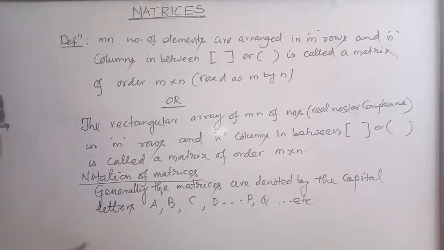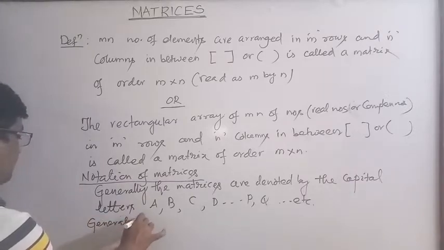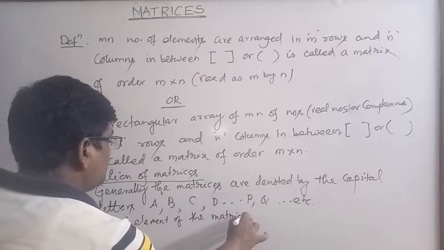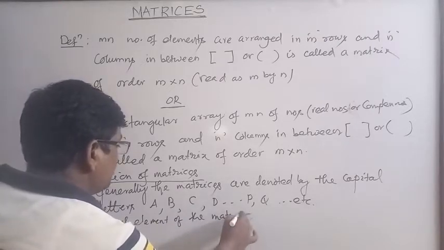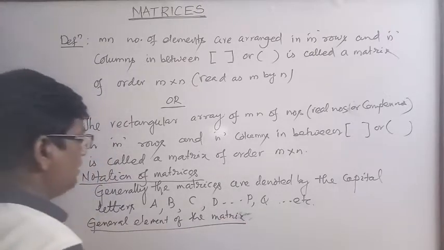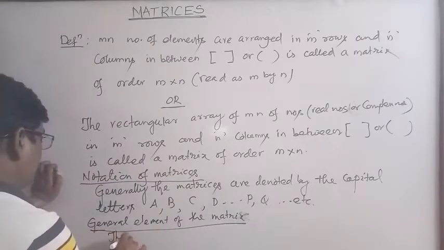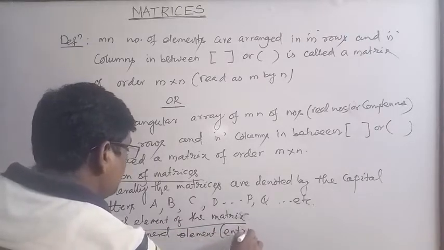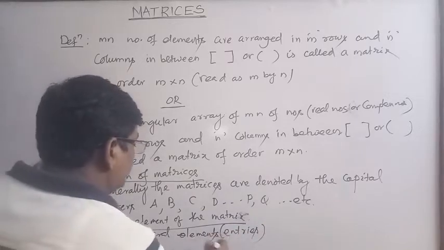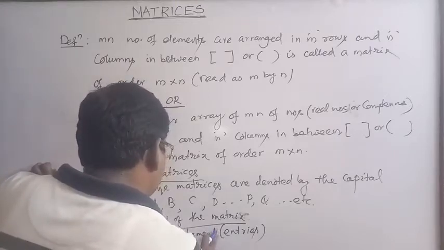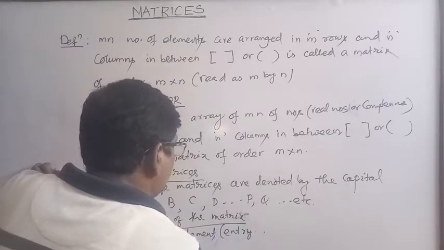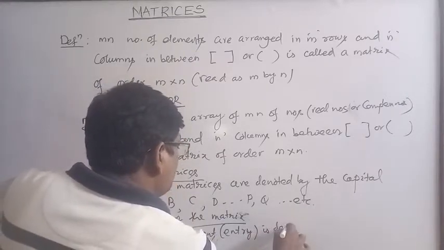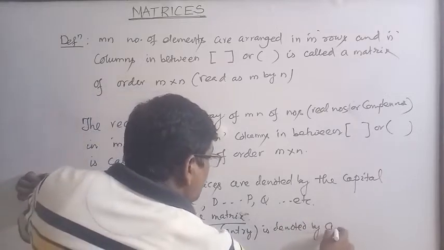Now the general element of the matrix. The general element or entry of the matrix is denoted by small aij.